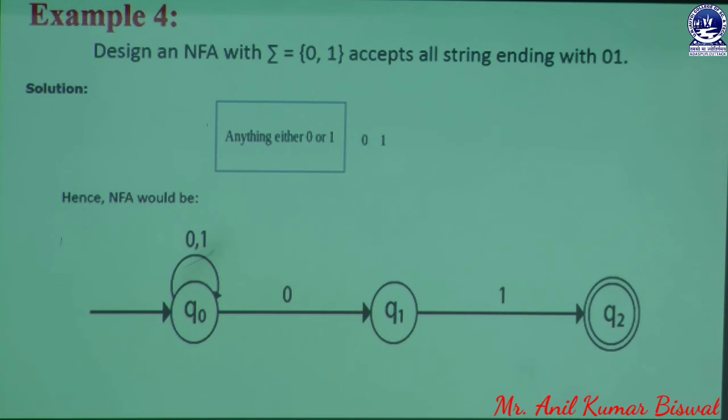Whenever the user puts 1 to the Q0 state, it is automatically self redirected to Q0, and no other state is created when it accepts the input symbol 1. Similarly, the Q1 state can only accept the input symbol 1. Whenever a 1 is put at state Q1, it automatically creates the next state, Q2. Here Q2 is the final state, because every final state is always represented through a double circle. Whenever we have a double circle, that is known as a final state in our theory of computation.